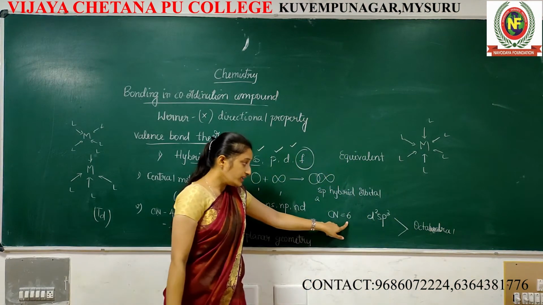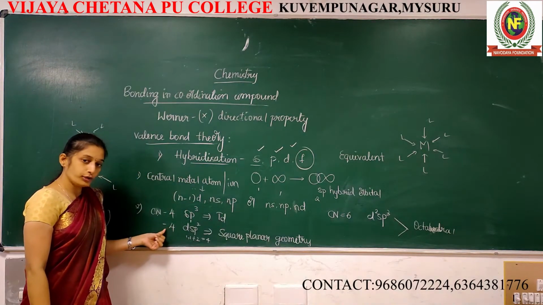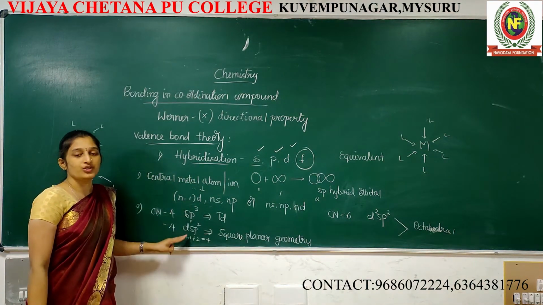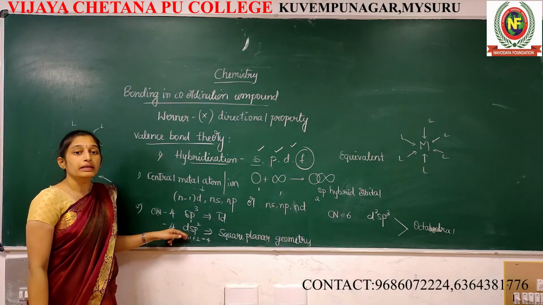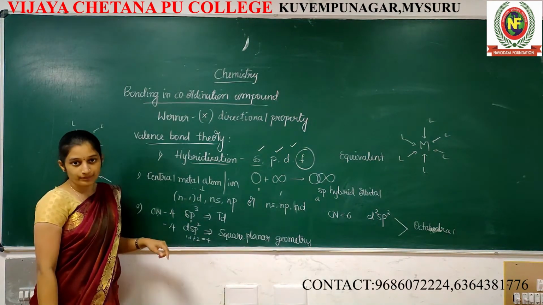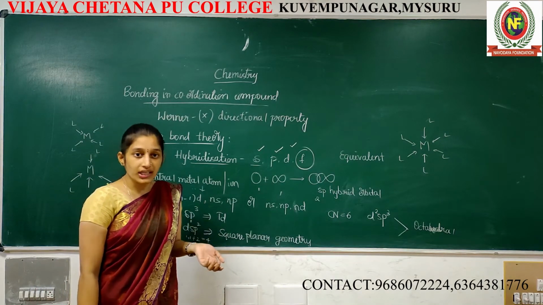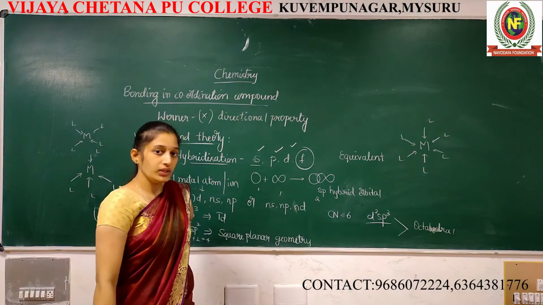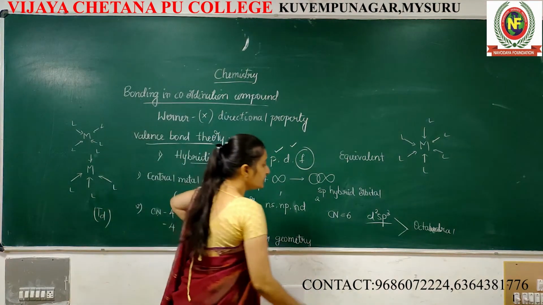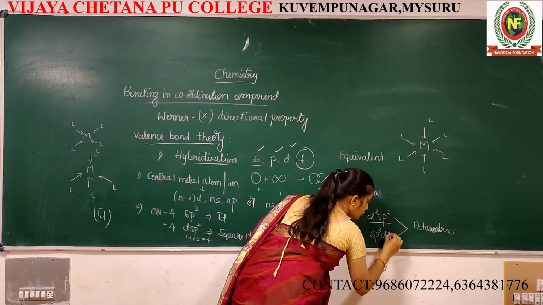Just observe here. If the coordination number is 4, two types of hybridization are possible: it may be sp3 or it may be dsp2. If the coordination number is 6, then what about the hybridization? One, it may be d2sp3, or another one, sp3d2.